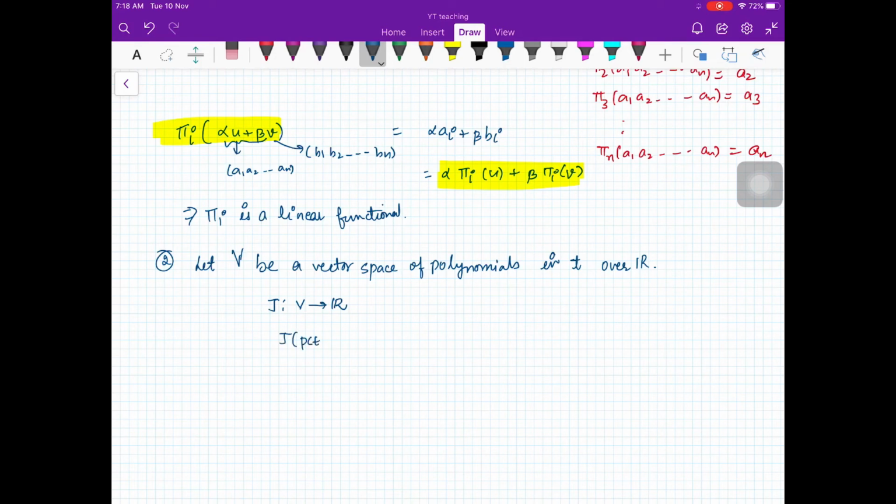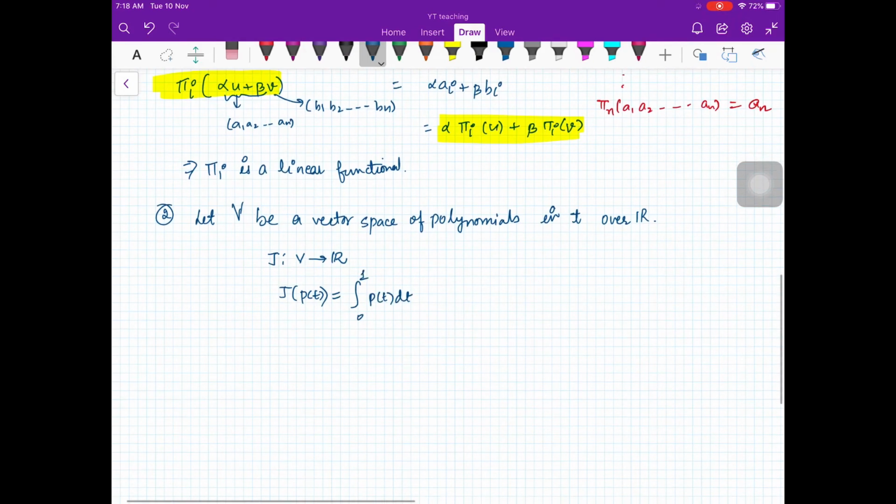What you are doing is taking a polynomial and integrating it from 0 to 1. Now can you see this is a linear transformation?